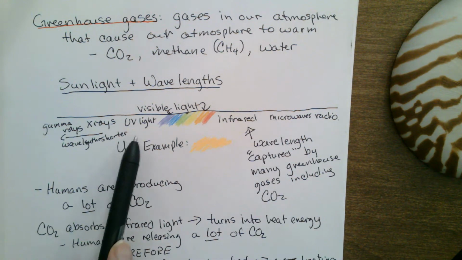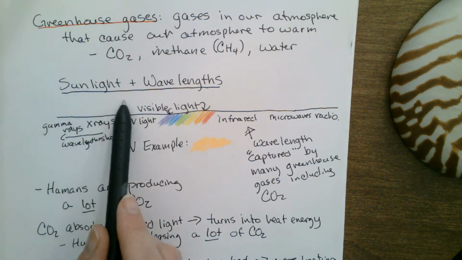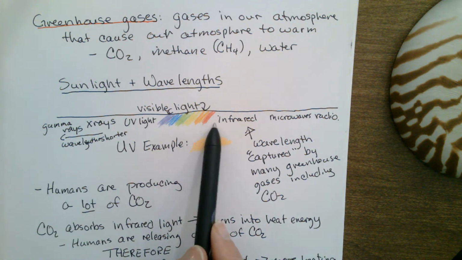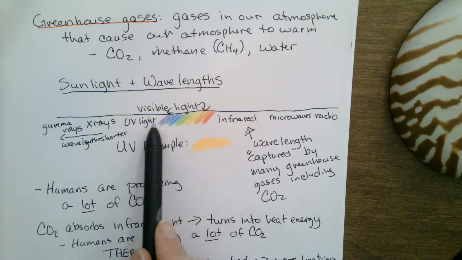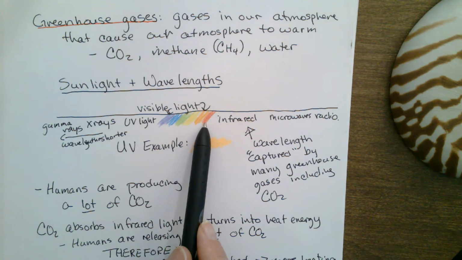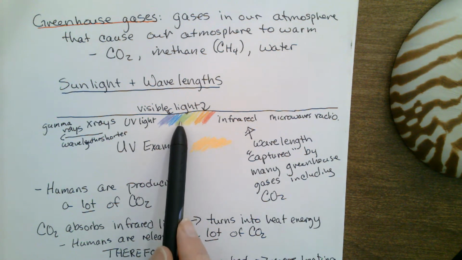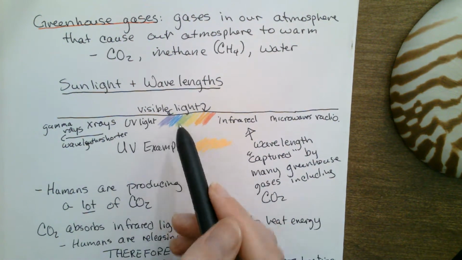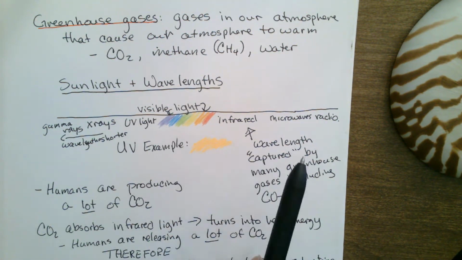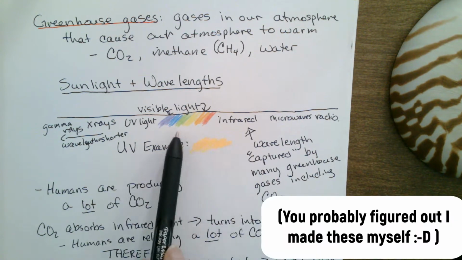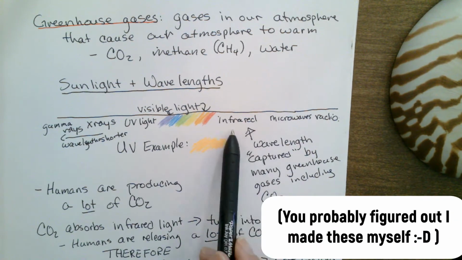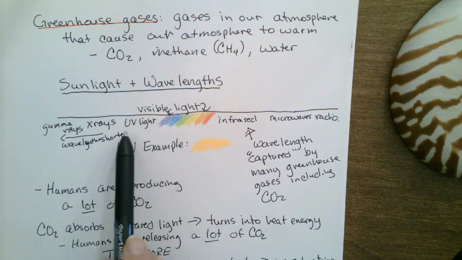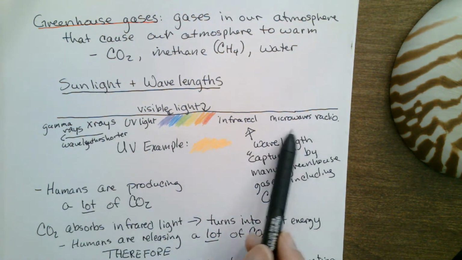Well, to understand this, we need to understand that sunlight comes in a variety of different wavelengths. We have the visible light spectrum, in other words, the rainbow, ROYGBIV, okay? I didn't have a good indigo color, so we just went with purple. So I make these myself. So outside of that visible light spectrum, the sun is actually producing a range of different wavelengths.